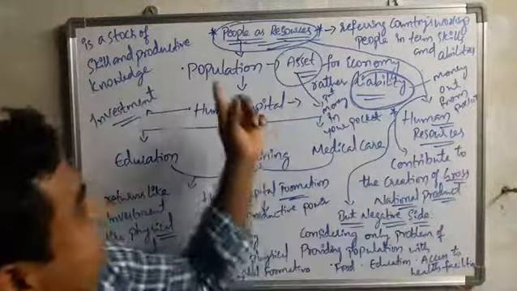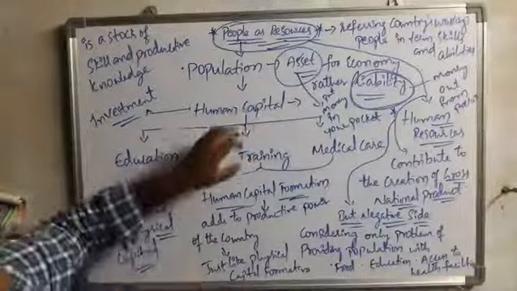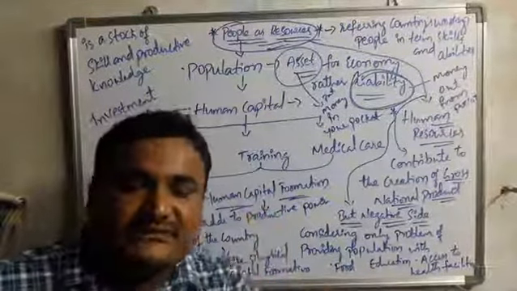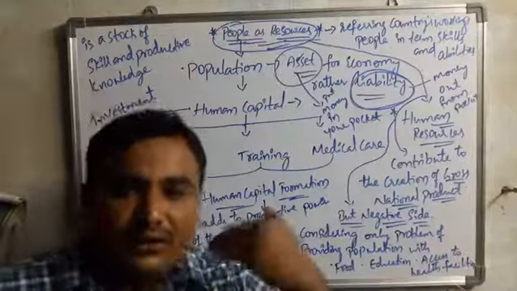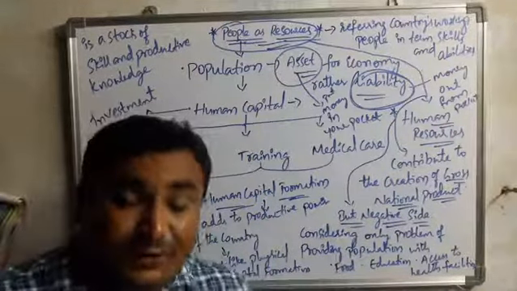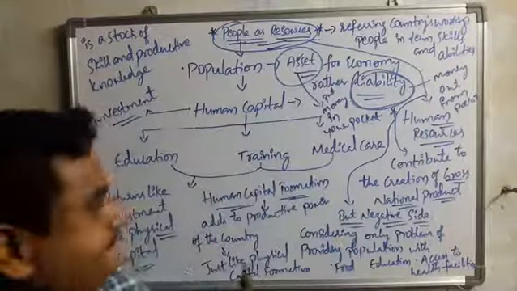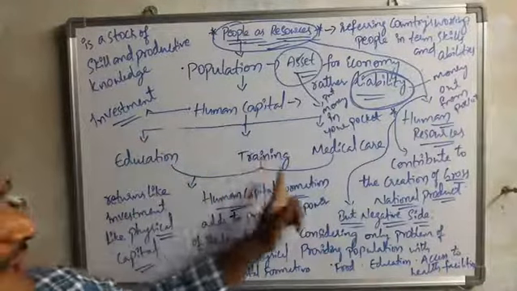Why? Because people is nothing but population. The population is used to invest in the way of human capital. Human capital is a stock of our skill and the productivity of our knowledge, for the development of technical skills, productivity of skills and knowledge. Human capital helps us through investment in education, training and medical care.